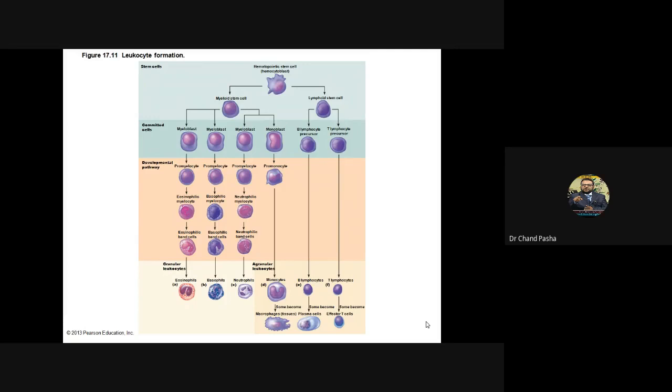And in this case, the monoblast cells, as granule synthesis is not required, directly shift into the monocyte cells. And these monocytes, if they enter into the tissue, will turn into macrophages in the tissue. Okay, this is a summary of the entire WBC.